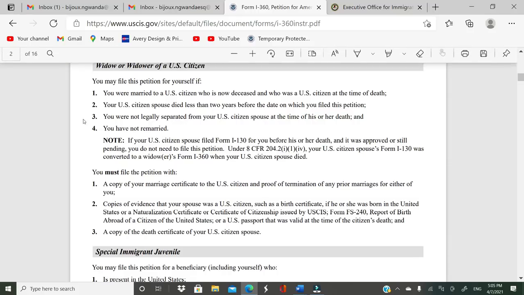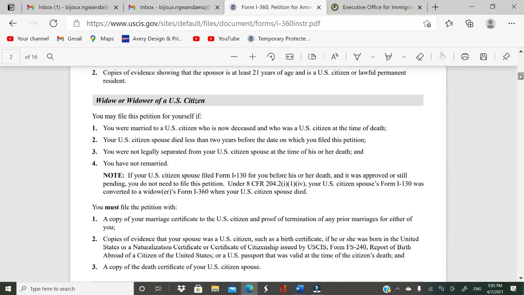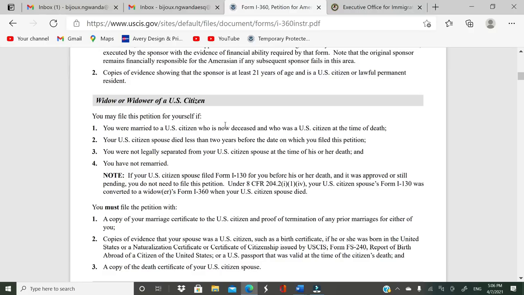Okay, the second requirement is for widow or widower of a U.S. citizen. Okay, for this one, remember when we said that sometimes the petition dies with the petitioner, but in this specific case the petition does not die with the petitioner. So the petitioner might pass away, but if the petitioner was a U.S. citizen at the time of death and you were married to them, you can also claim your benefits through that.